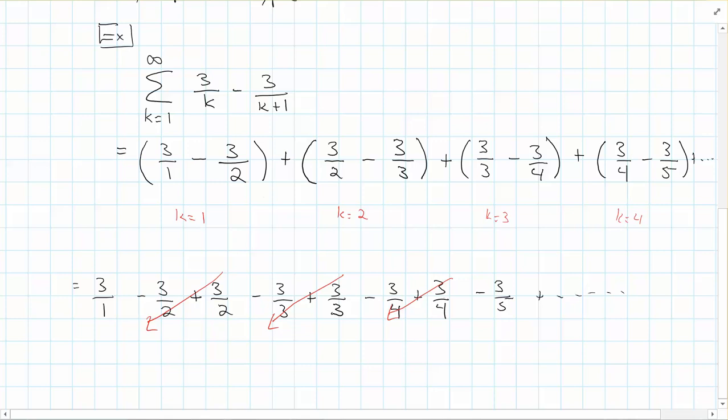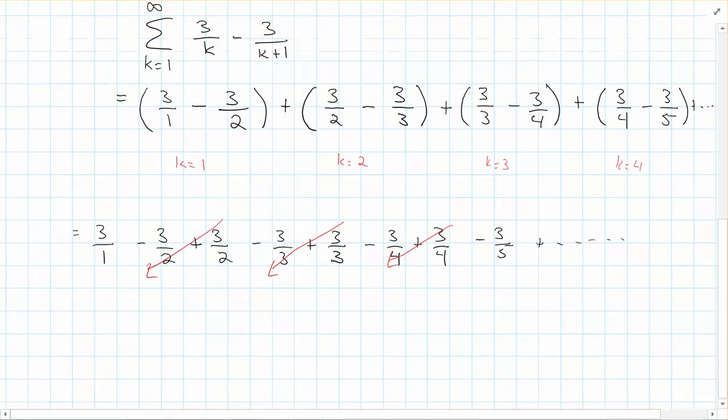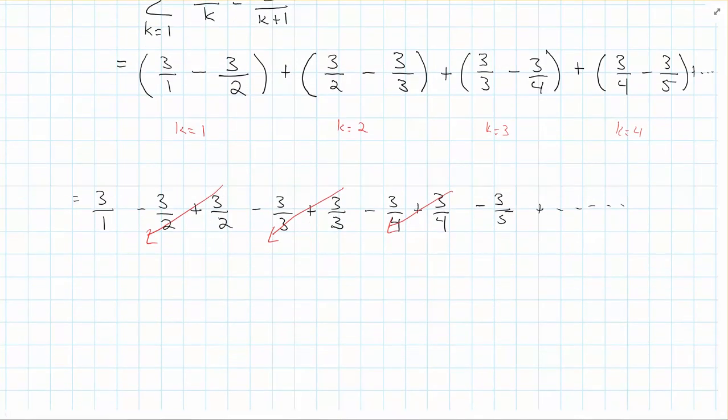But I'm left with 3 over 1 minus 3 over 5. So I always have this first term minus that last term. All these middle terms are going to automatically cancel out. Because if I were to write k equals 5 down, I'd get a plus 3/5 minus a 3/6, so I'd cancel out that negative 3/5.